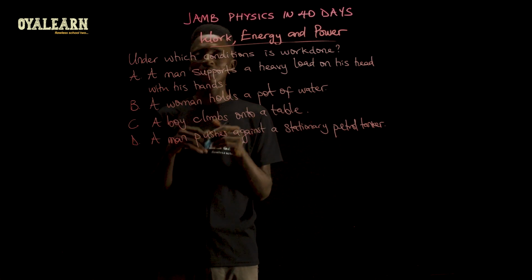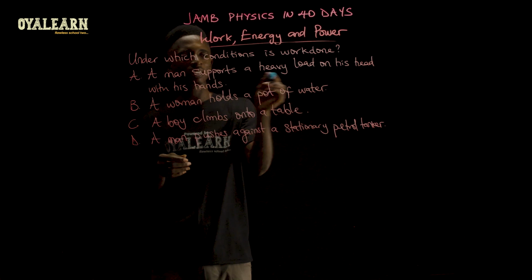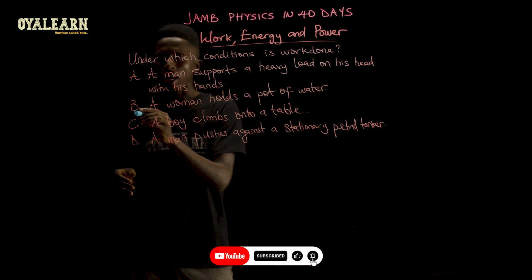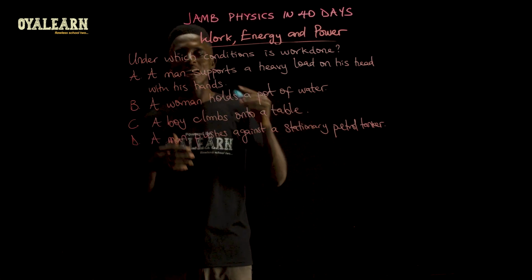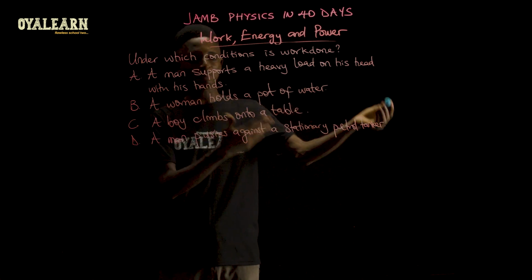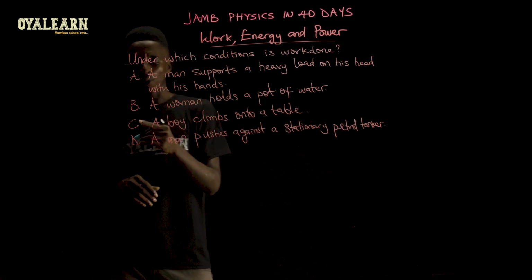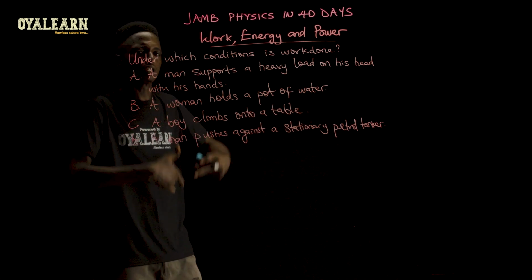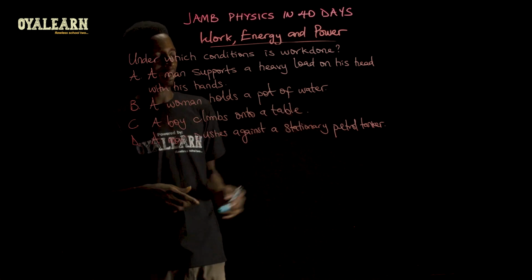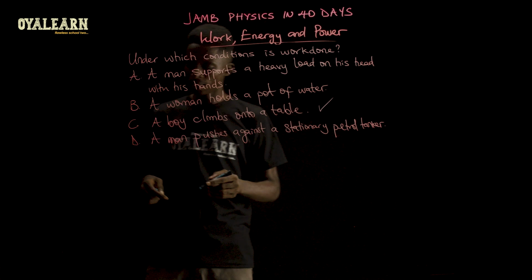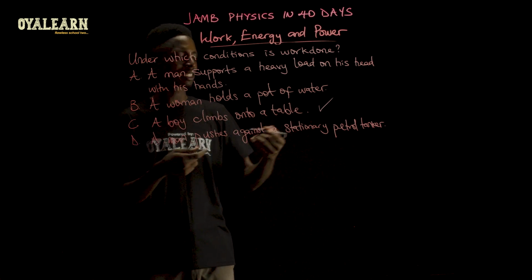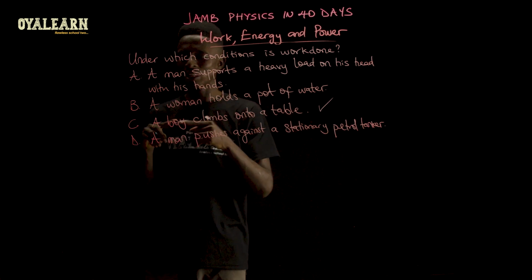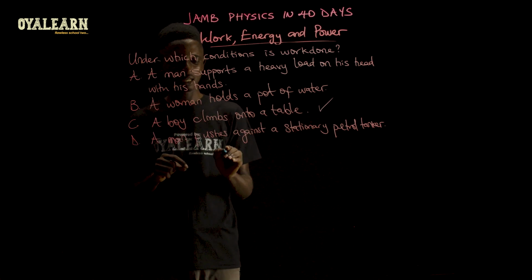So when we look at all of these conditions that we have here, in case A, you see there is no movement, no displacement, so no work is done. In B, the woman is holding a pot of water. She doesn't take it from any point to any point, so no displacement, no work is done. But C, the boy climbs onto a table. That is, he moves from the ground to the top of the table. So in this case, there is displacement, so work is done. And when we check option D here, the man pushes against a stationary petrol tanker, no displacement, so therefore no work is done. So leaving the only correct condition here, option C. So we go with that.